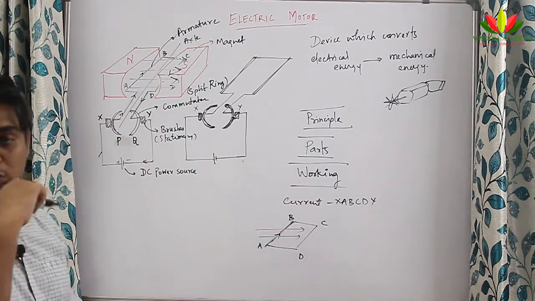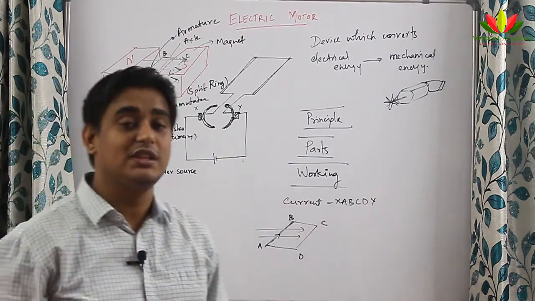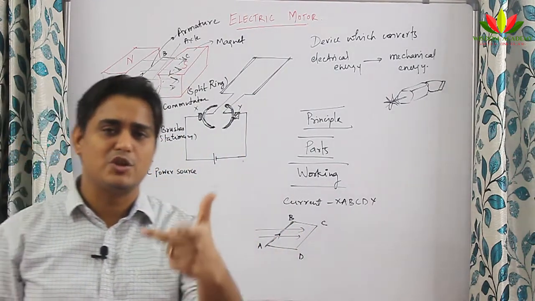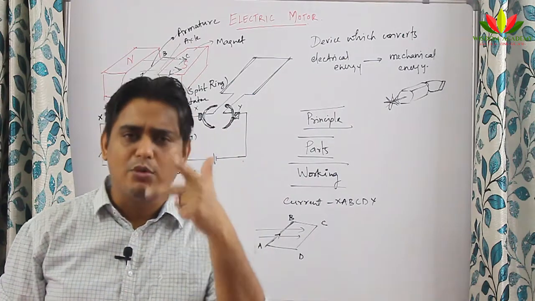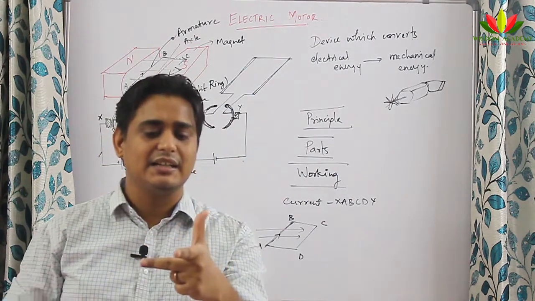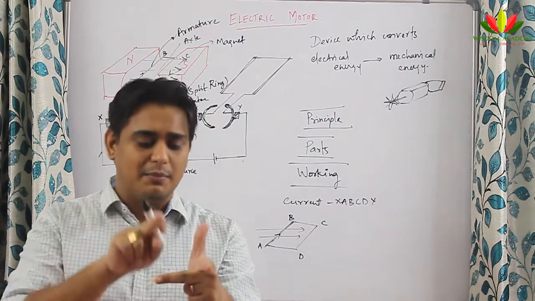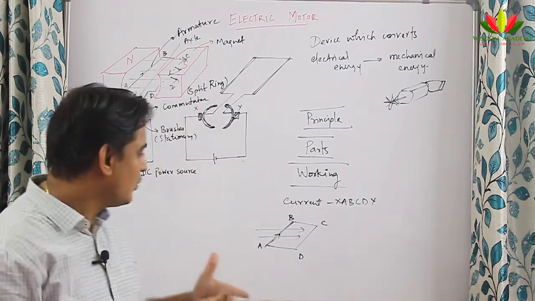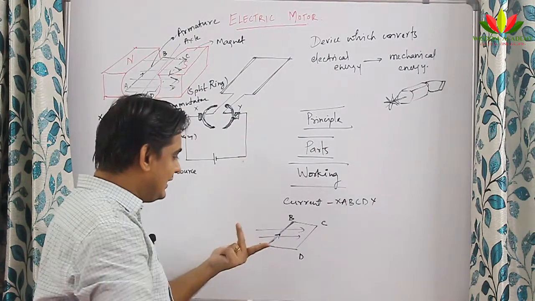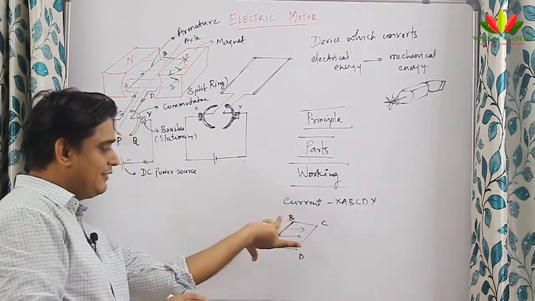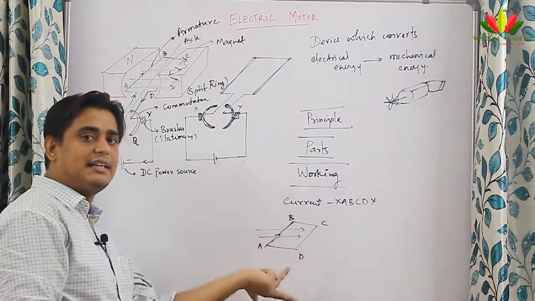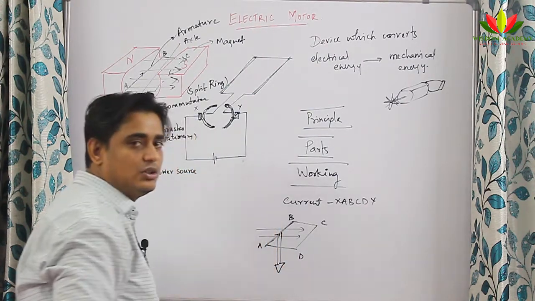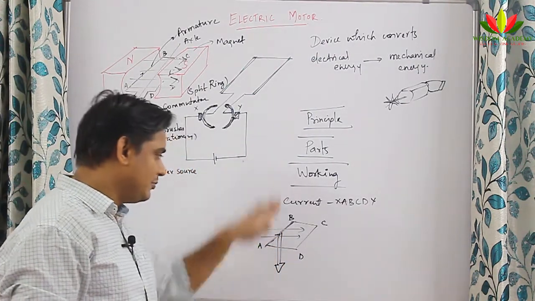So when you want to find the direction of force, you must use Fleming's left hand rule. I have told you in the previous class. Fleming's left hand rule says that you stretch your forefinger, middle finger and thumb mutually perpendicular to each other in such a way that the forefinger gives the direction of magnetic field, the middle finger gives the direction of current, then the thumb will automatically give the direction of force. So here the direction of magnetic field is like this and the direction of current is like this, and if I use my Fleming's left hand rule, I find that AB is pulled downwards like this. All of you can try at home also that AB will be pulled downwards.